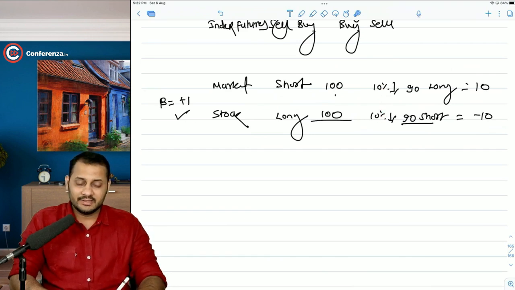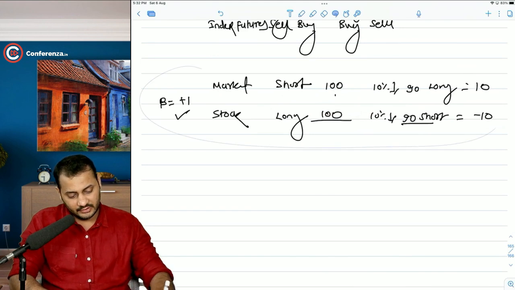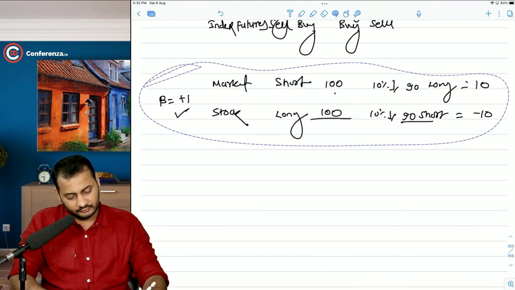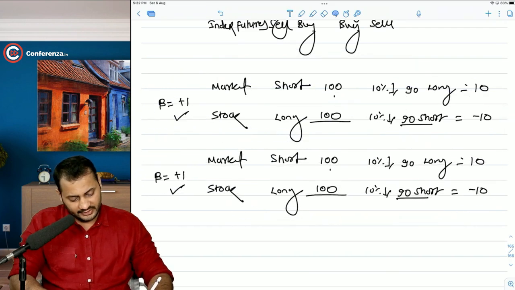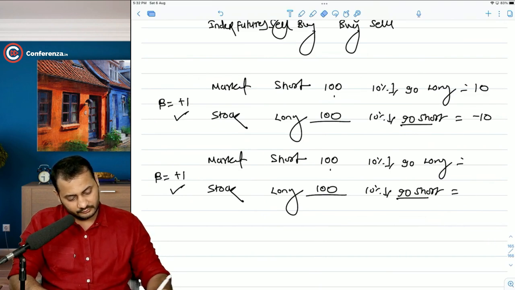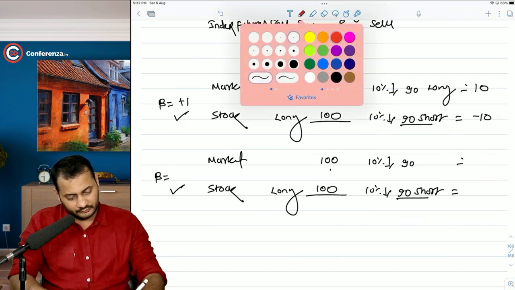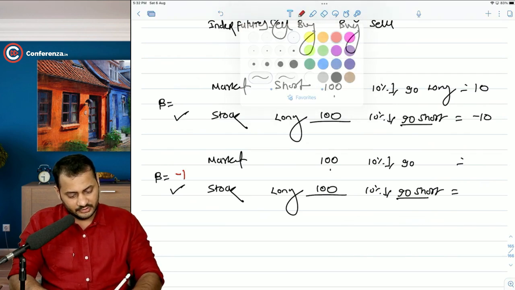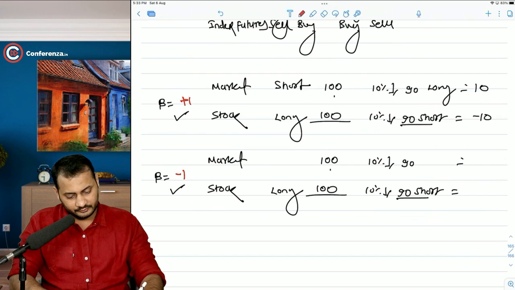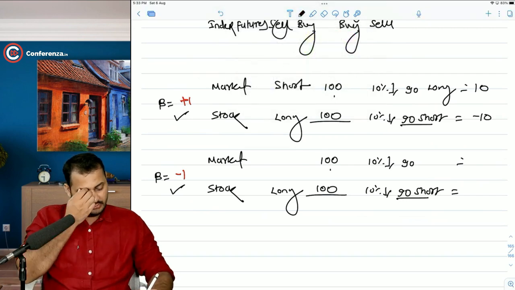And if the beta is negative, I will tell you, which will not be the case anywhere, but still the institute can ask you anything. Let's say the beta is -1. In that case, it was all +1, right?